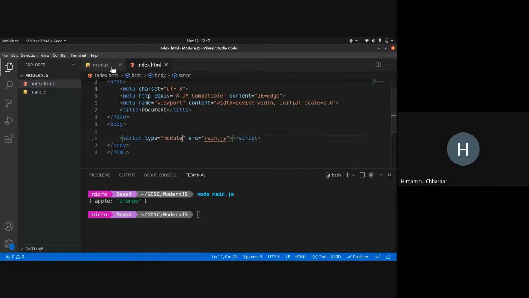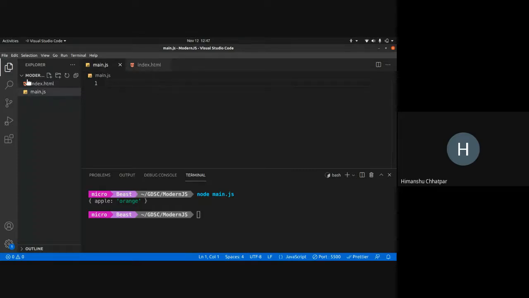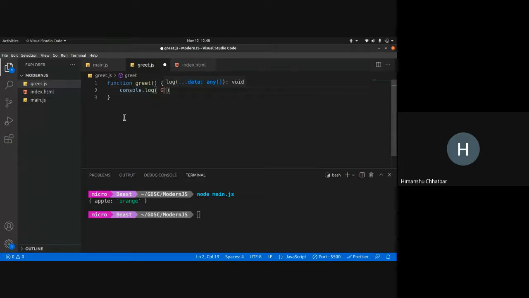So let me make a dummy file called greet.js. This simply has the function greet, and what it does is console.log greet, right? So this is what it does.